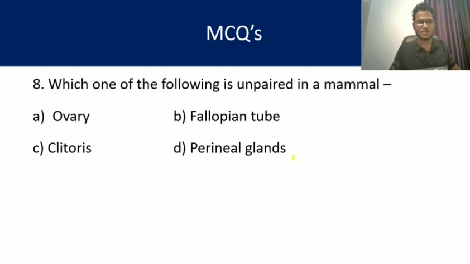Question number 8. Which one of the following is unpaired in a mammal? So which structure is present as unpaired? We know ovaries are 2 in number. Fallopian tubes are also 2 because they carry the ovum from the ovary to the uterus. Perineal glands are also in pairs, but the clitoris, the organ in female which is exactly similar to the penis of male, is present as a single organ. So the answer is C.